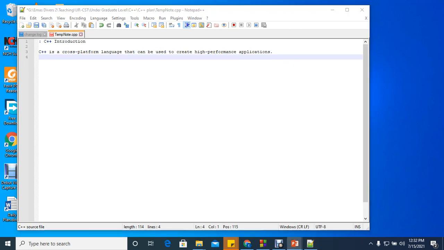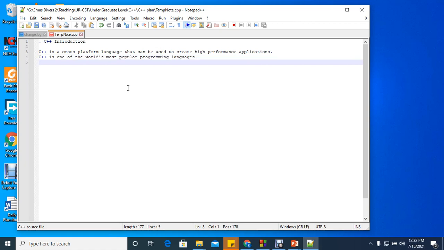Why do you need to learn C++? C++ is a popular programming language. C++ can be used to create some operating systems. It can be used to create some graphic user interfaces.